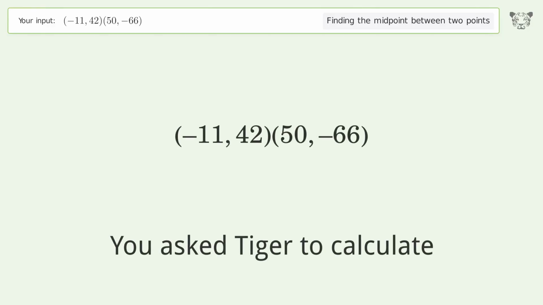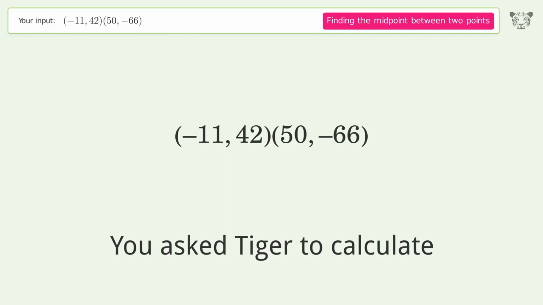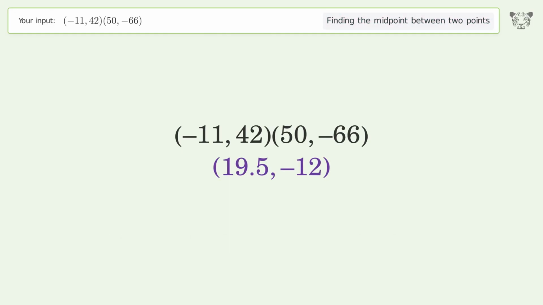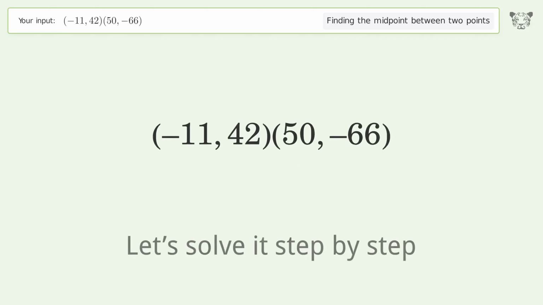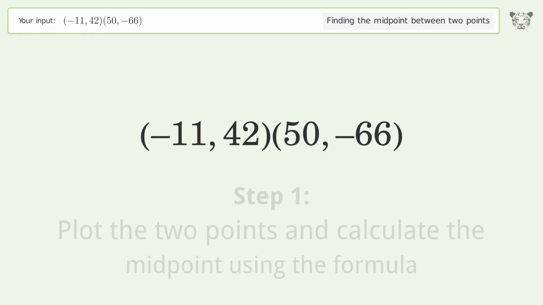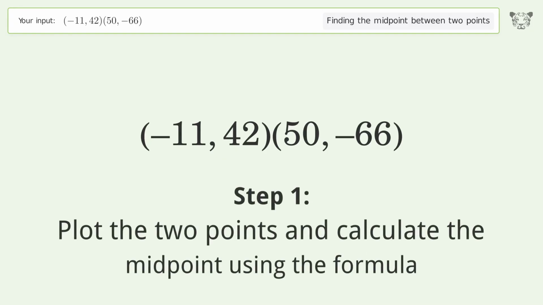You ask Tiger to calculate. This deals with finding the midpoint between 2 points. The midpoint between the 2 points is 19.5, -12. Let's solve it step by step. Plot the 2 points and calculate the midpoint using the formula.